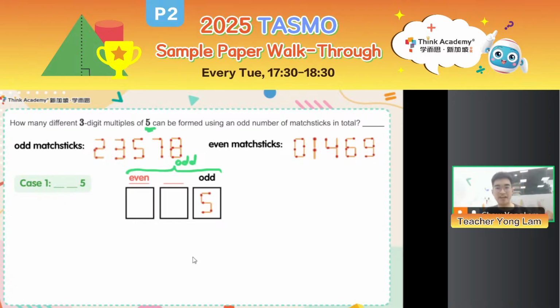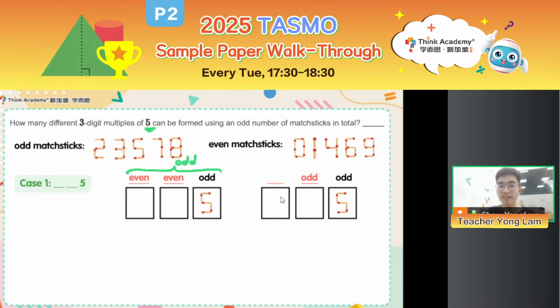Let's say I have an even number of matchsticks for the hundreds place. Please take note, this is referring to the even number of matchsticks, odd number of matchsticks. I'm not saying whether the digit is odd or even. Okay? So even plus what plus odd is odd. I already used an even number of matchsticks and an odd number of matchsticks. To keep the total odd, the tens place must also use an even number of matchsticks. Now what if I used an odd number of matchsticks for the tens digit?